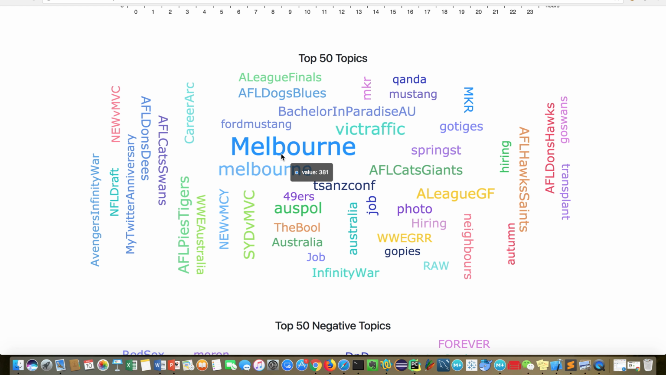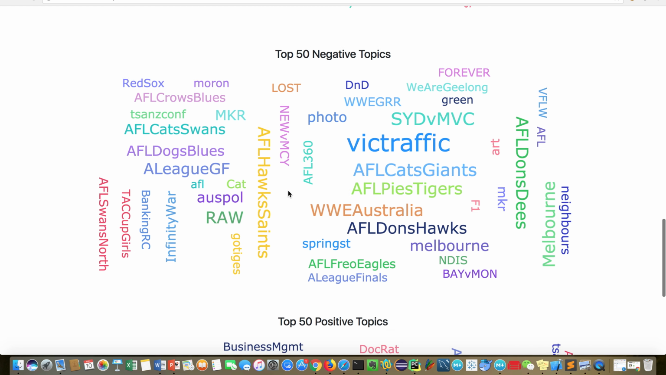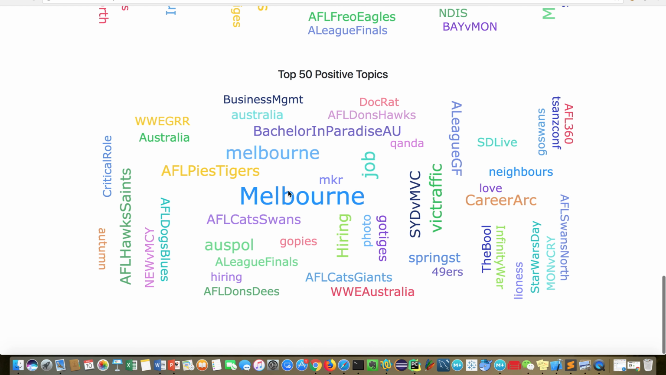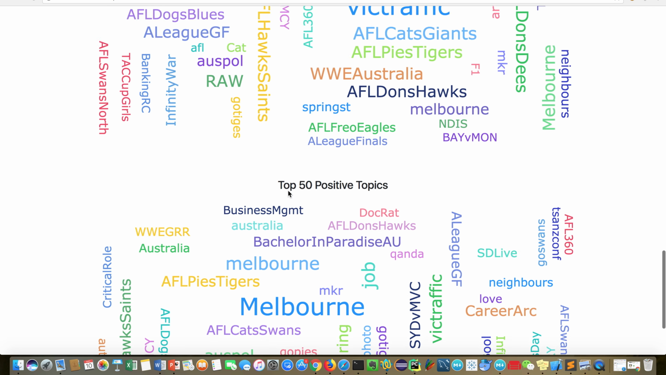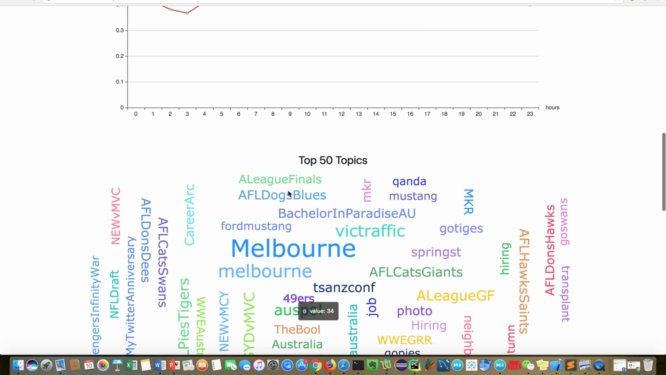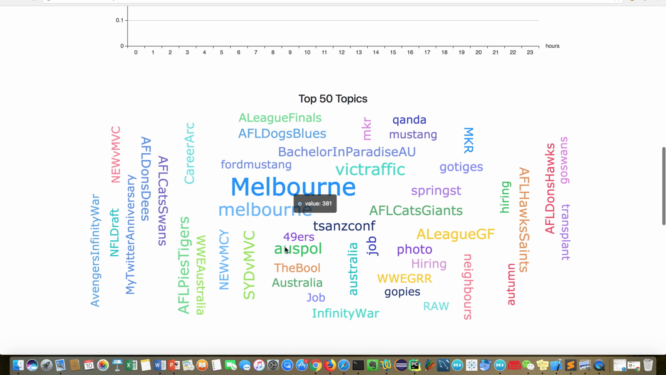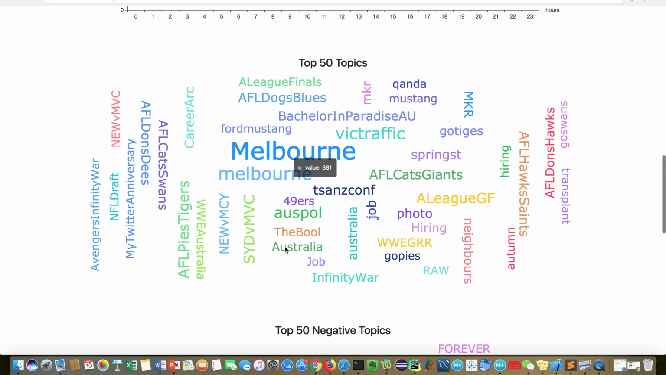This word cloud shows the top 50 hot topics, the top 50 negative topics, and the top 50 positive topics. The topic of Melbourne is the hottest topic of all tweets. In addition, there are three relevant topics: job and hiring in the top 50 hot topics. This reflects that people in Melbourne are very concerned about jobs.